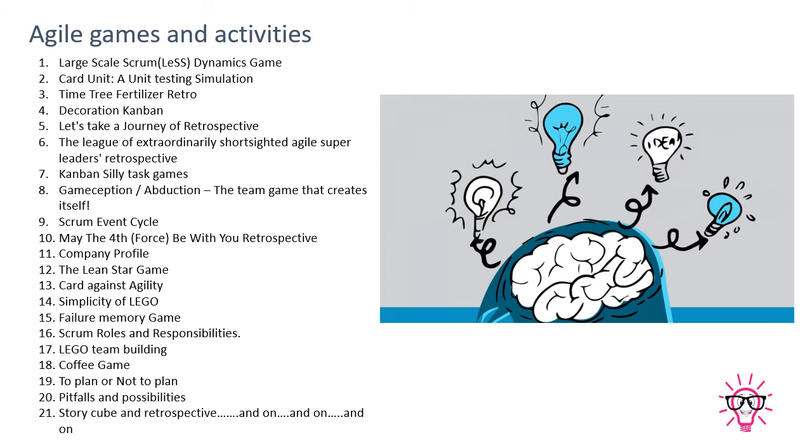This is one of the games: Pitfall and Possibilities, Story Cubes, Retrospectives, and so on. Lots of games are available for situations where the Scrum Master and Product Owner feel that we have tried almost our level best, but we are not getting the success we want. This is the time to play some sort of game so that team members can learn something new and provide us a better output, which we want indirectly.